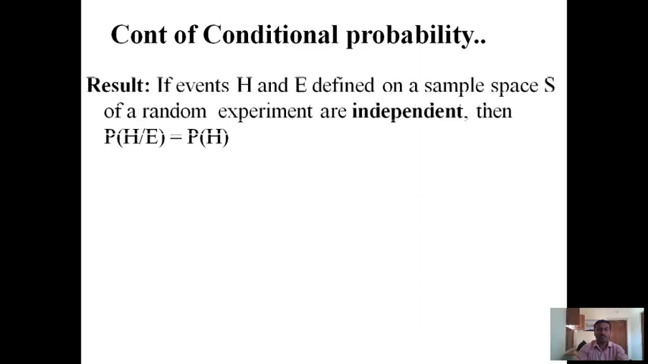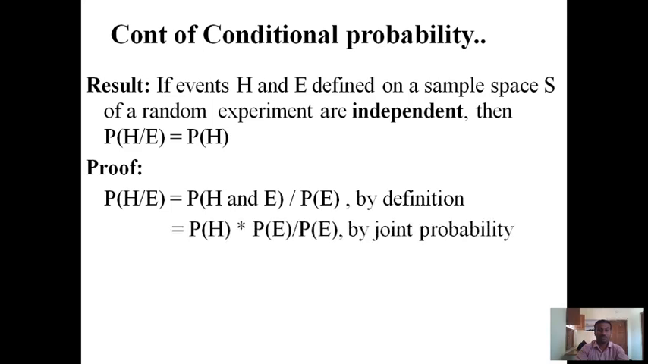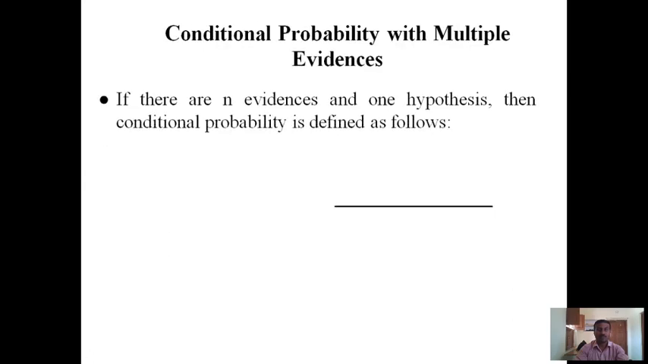Continuation of conditional probabilities. Result: if events H and E defined on a sample space S of a random experiment are independent, then P(H|E) is equal to P(H). P(H|E) is equal to P(H and E) divided by P(E). By definition, P(H and E) is equal to P(H) times P(E) by joint probabilities. Similarly, P(E|H) is equal to P(E).